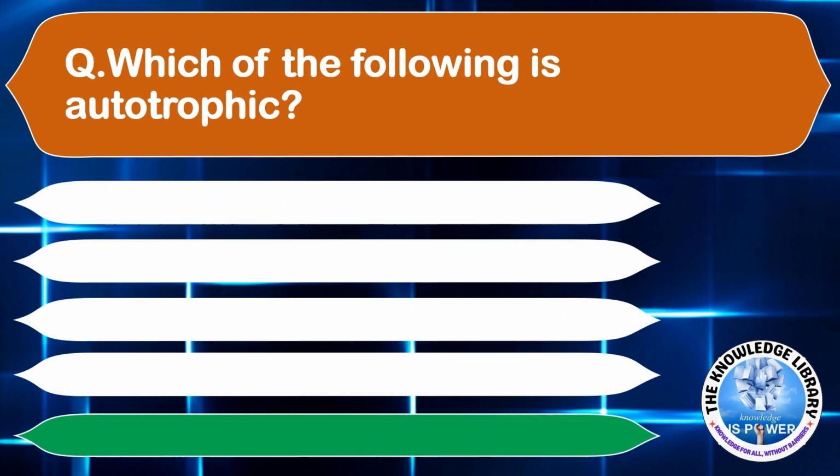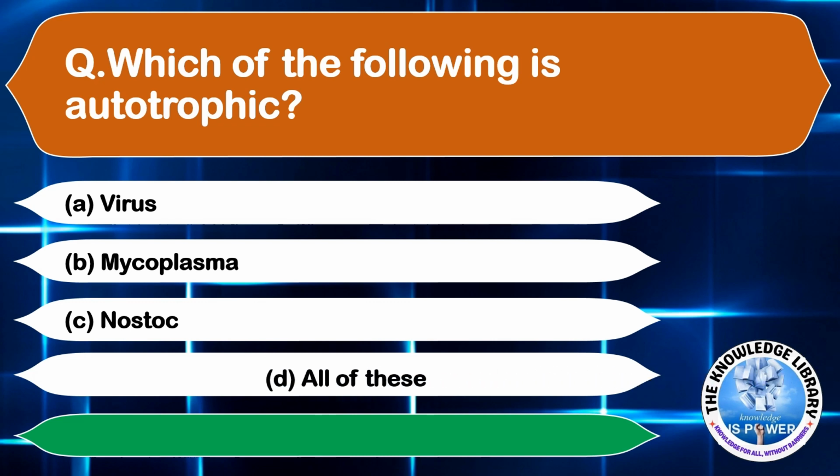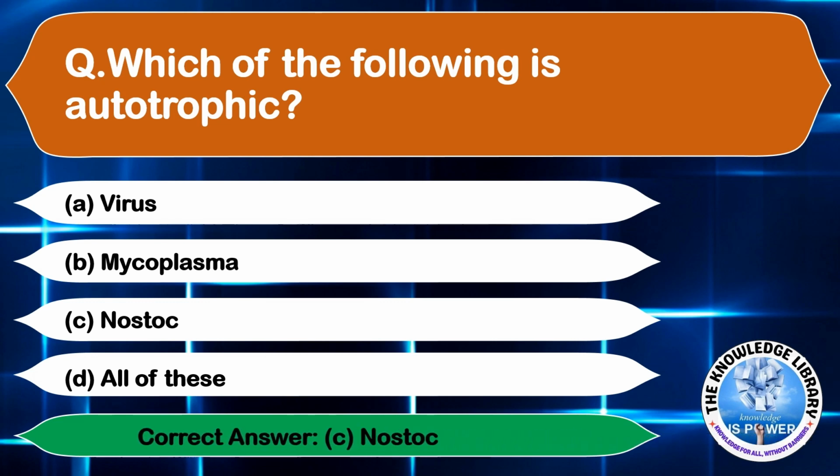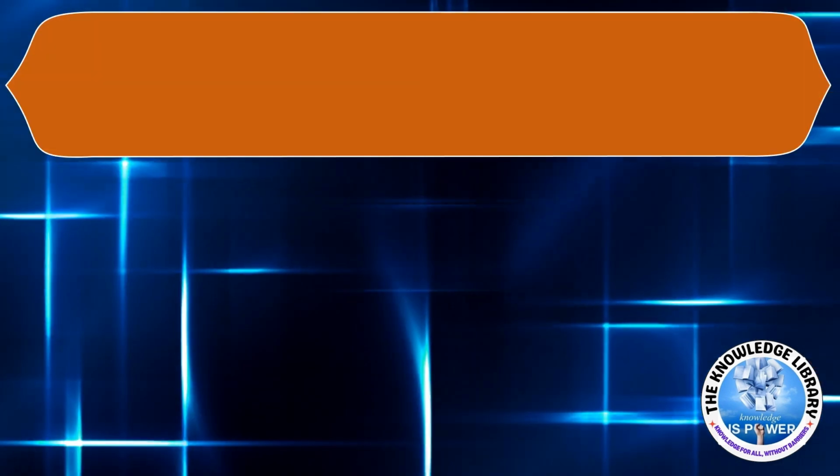Which of the following is an autotroph? Option A, virus, option B, mycoplasma, option C, Nostoc, and option D, all of these. The correct answer is option C, Nostoc. Moving on to the next question.